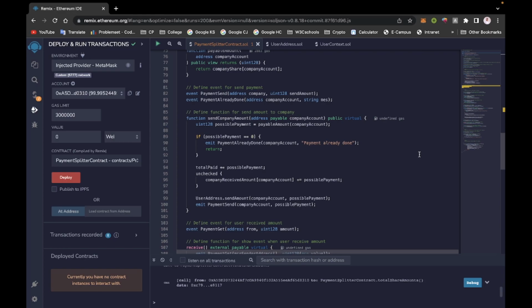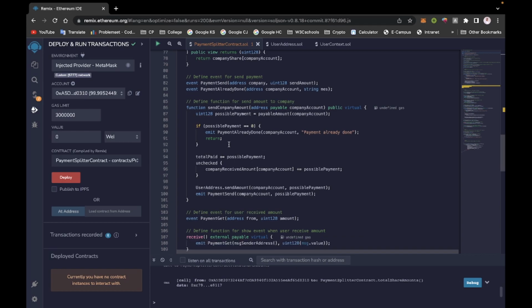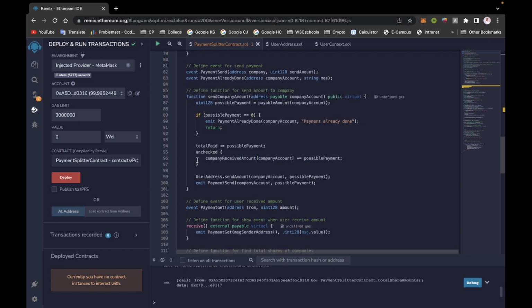And now come to sendCompanyAmount. If we want to send an amount to a particular company, we take the company account as input, increase our total paid amount, and also use unchecked to reduce our gas for this particular change.